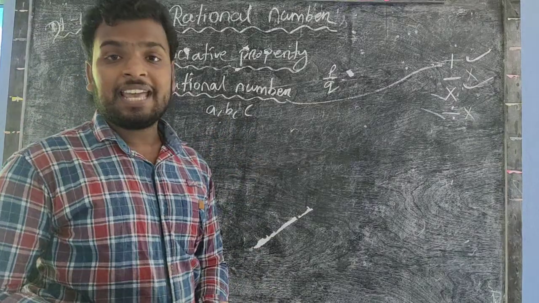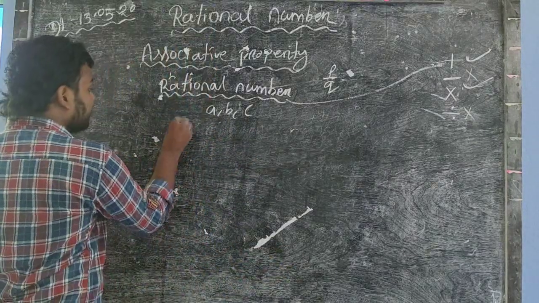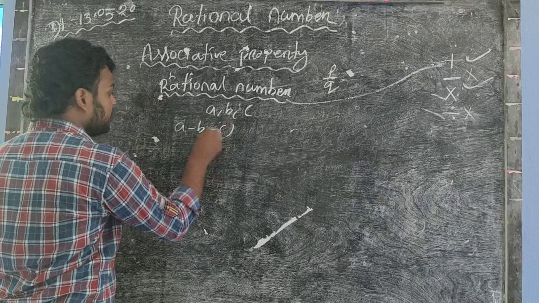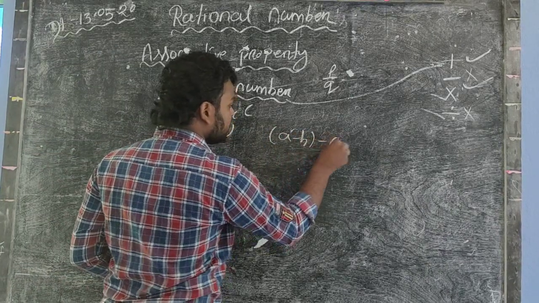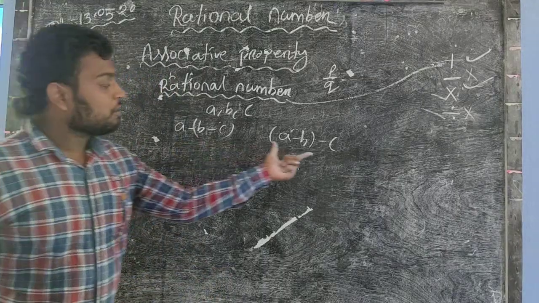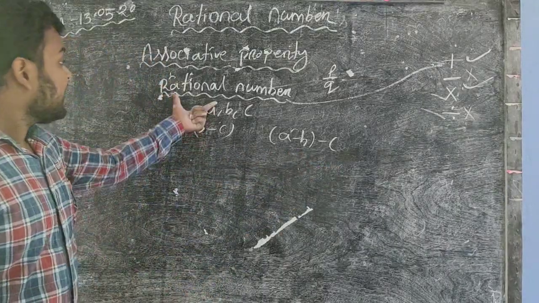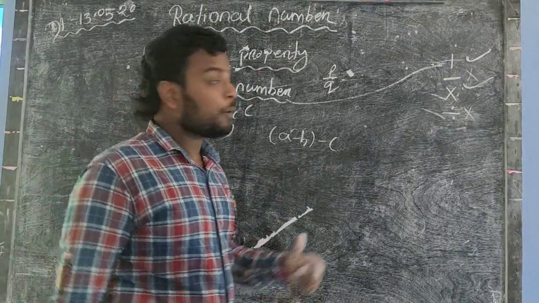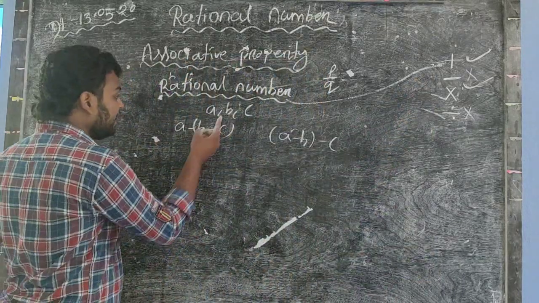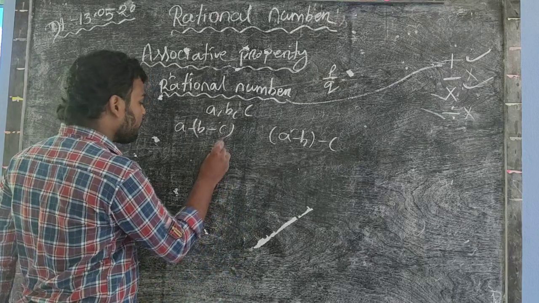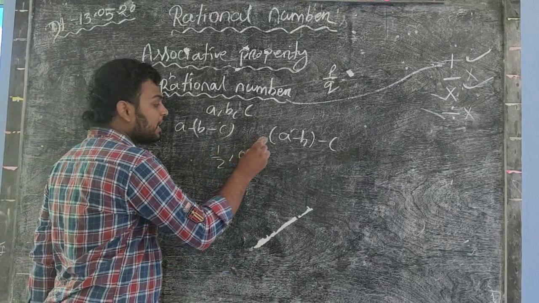So in the case of subtraction, if A, B, C are three rational numbers, then A minus (B minus C) and (A minus B) minus C, if the value of this is equal to the value of this, then you say that rational numbers obey associative property in the case of subtraction. So now check three rational numbers: 1/2, 0 and then 2.